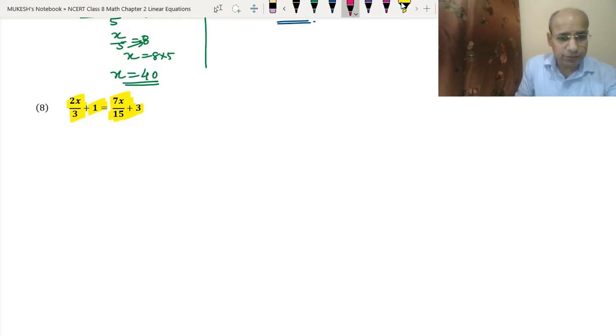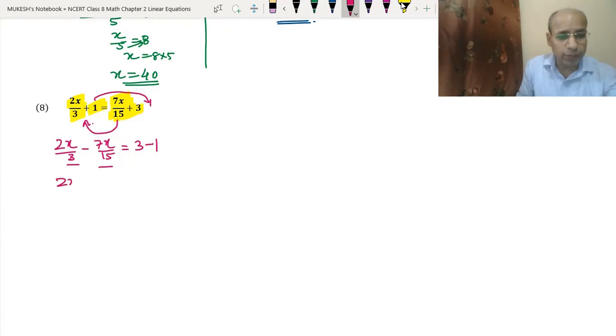First we will shift this 7x upon 15 to the left hand side and 1 also to the right hand side. So when we shift 7x upon 15 to the left hand side, it will become minus 7x upon 15. Then 3, when 1 is shifted, it will become 3 minus 1. The LCM of 3 and 15 is 15.